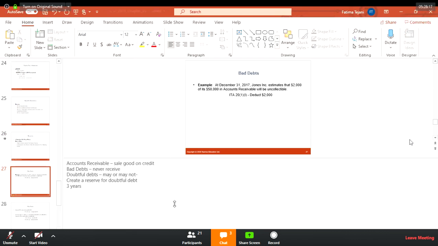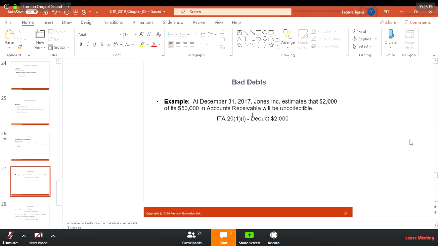Now let's see. For example, at December 31st, 2017, Jones estimates that $50,000 in accounts receivable will be uncollectible. Okay, so he's not sure.